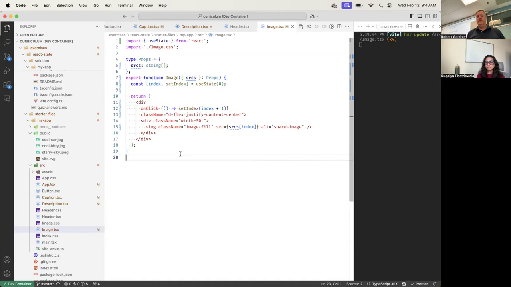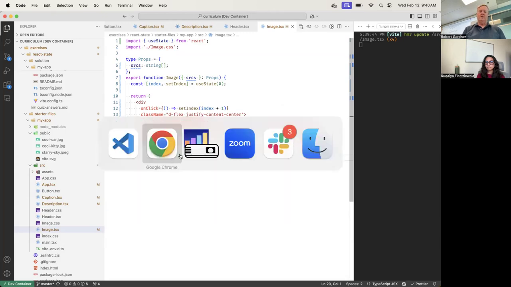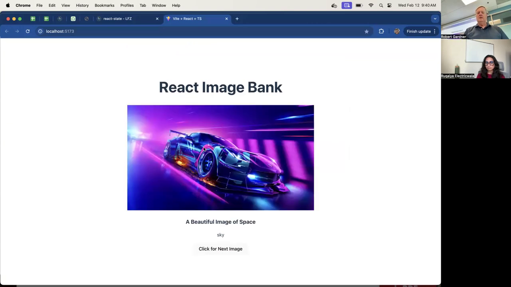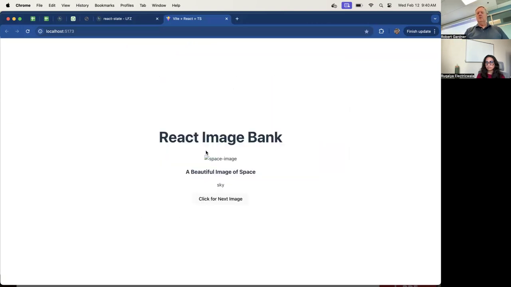You can use onClick on the parent or on children. Anywhere you want. Put it on any of those you want. I chose to put it on the outer div. You can put it on the image. You can put it on the inner div, whatever you'd like. Okay, so here we go. If I click it, then it should go. So it did.